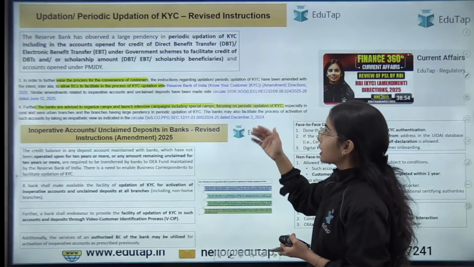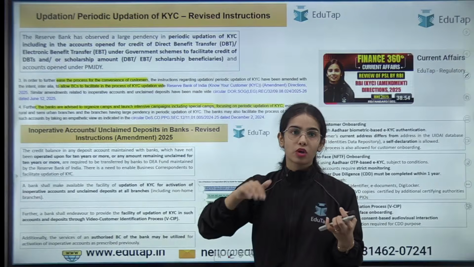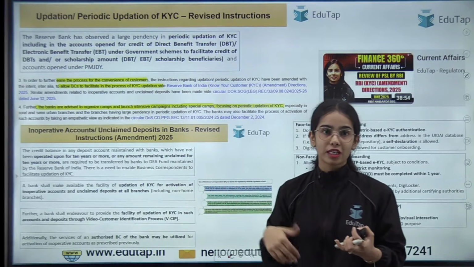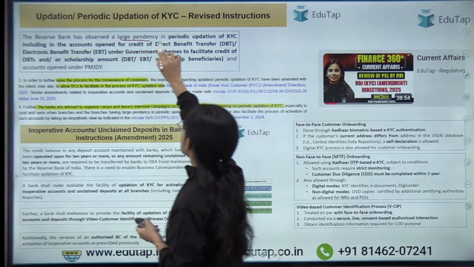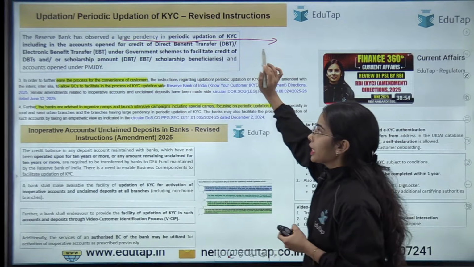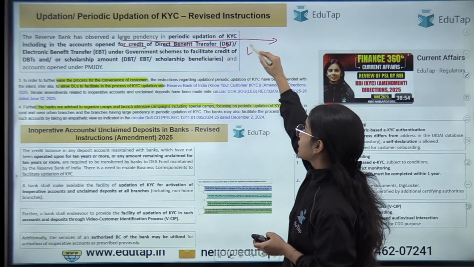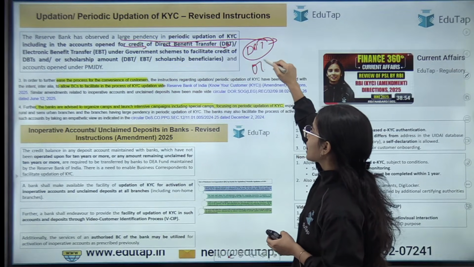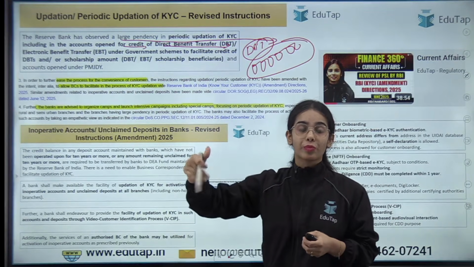This is the basic idea. Now, it was also said that there should be periodic updation of the KYC, because it was recognized that there was a large pendency in periodic updation of KYC, including in the accounts opened for credit of direct benefit transfer. For the direct benefit transfer, there were many accounts that were opened, but the KYC norms have not been completed or they have not been updated.